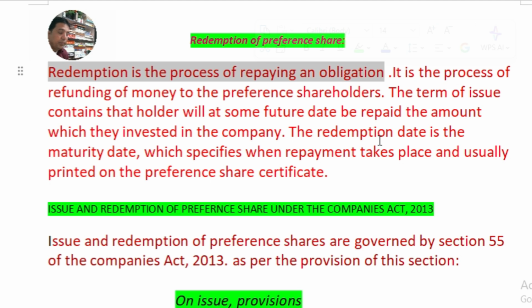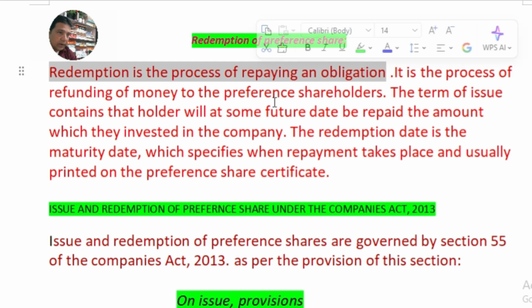It is to be paid back by the company to such shareholders after the expiry of the stipulated period. The amount of such shares will be paid back within the stipulated years, that is 20 years of their issue, either out of the profits or proceeds of the issue of fresh shares.